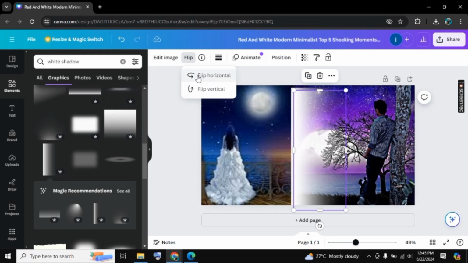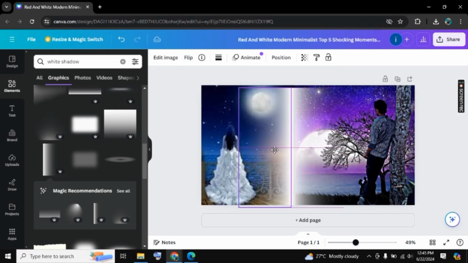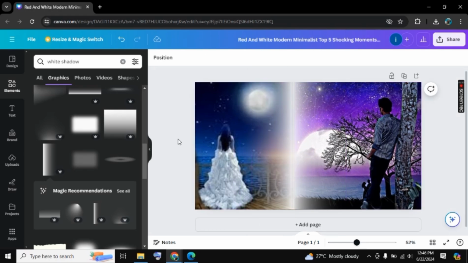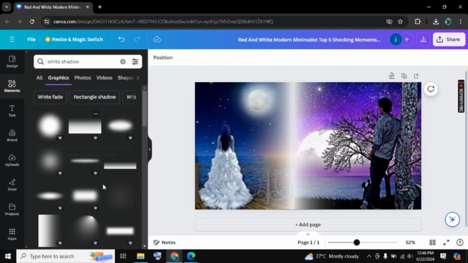Copy this sticker and now flip horizontally. So it will give shadow to the left side too, like this, and adjust in the frame. As you can see, the line is created between two shadows. To cover this, we will add another shadow on it.